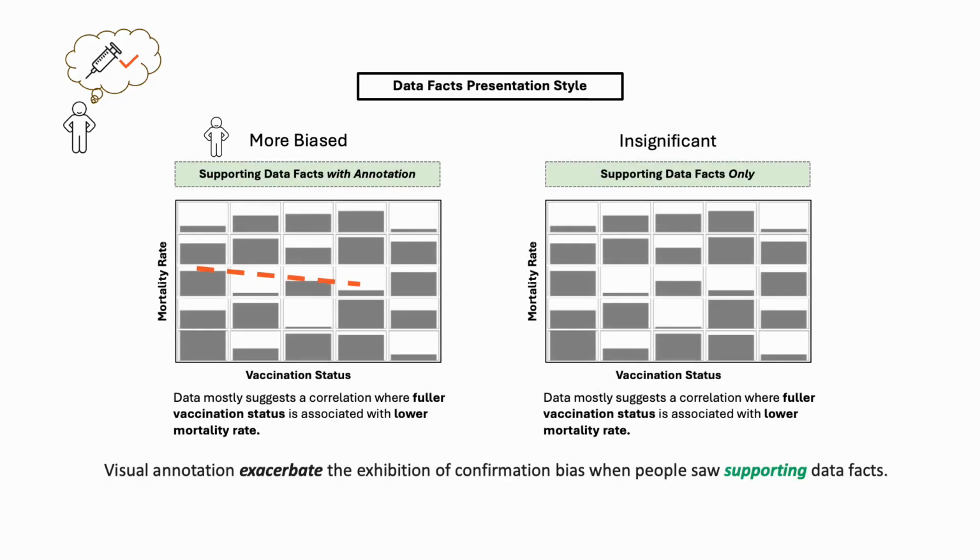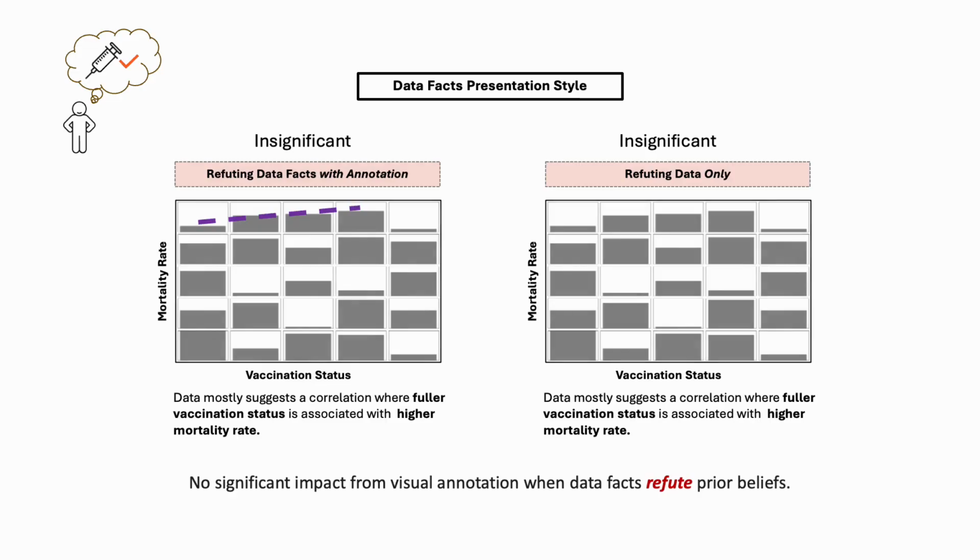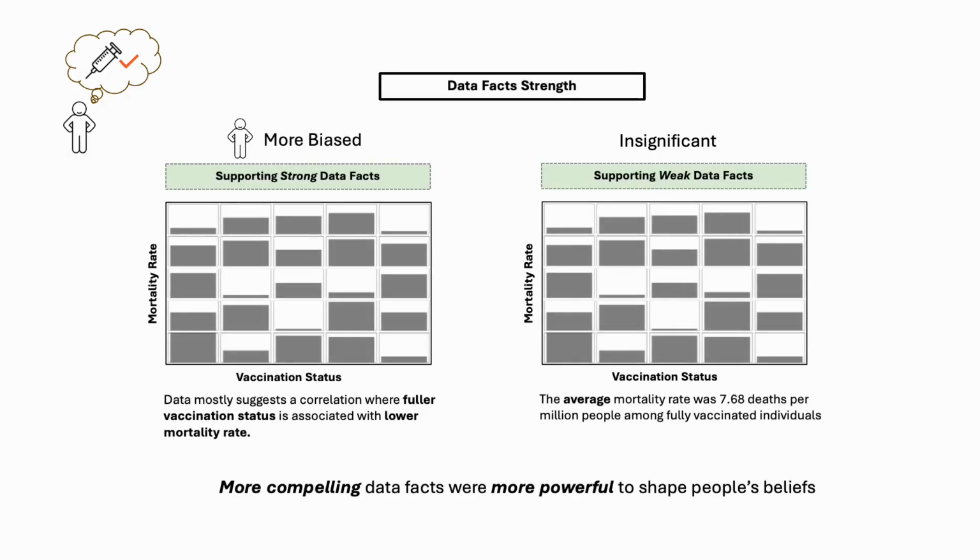We next look at the presentation style of data facts. When the visualization is paired with the data fact supporting David's prior beliefs, adding a visual annotation could further exacerbate the effect of promoting David's bias level compared with when there are no data facts. Well, we did not find such a difference when data facts refute prior beliefs. Finally, we observed that visualization with stronger types of data facts has stronger power to shape David's interpretation of visualization, the same as the data fact content.